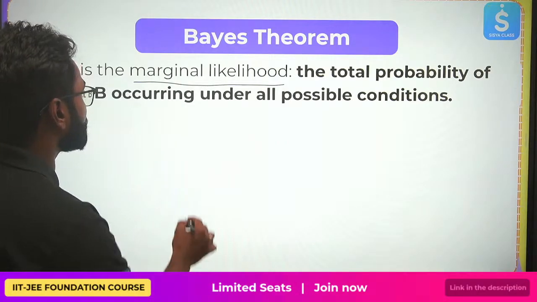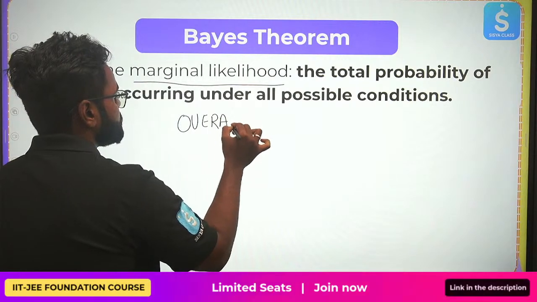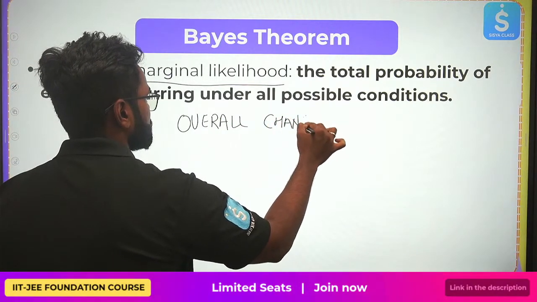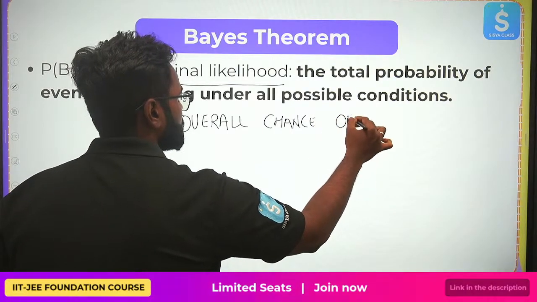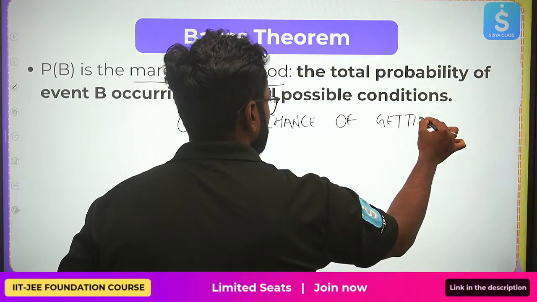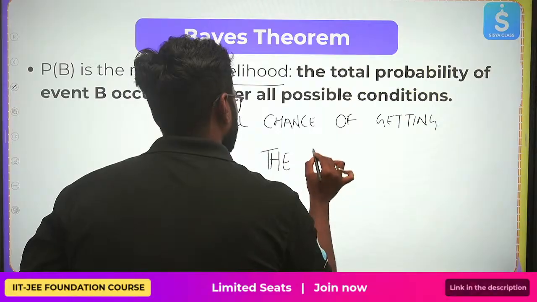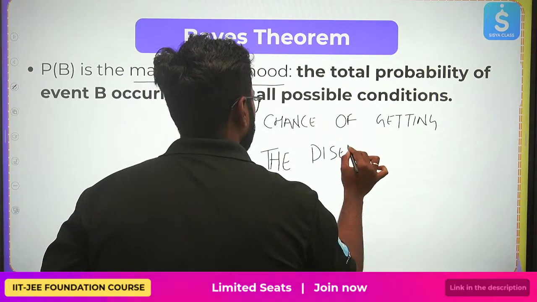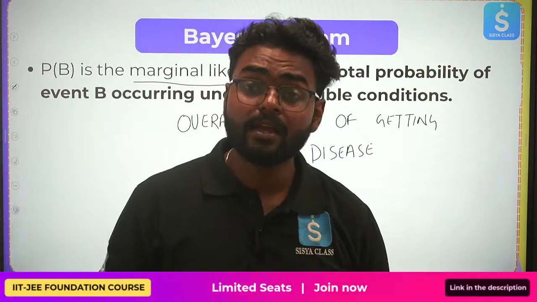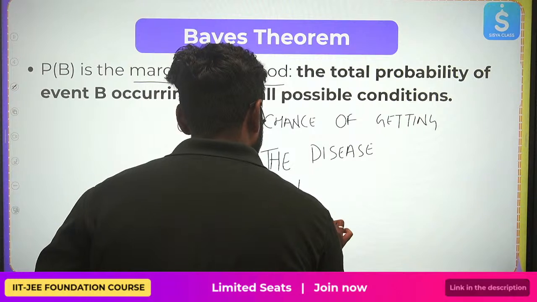It's basically your overall chance of testing positive. It includes both your positive cases and your negative cases also.